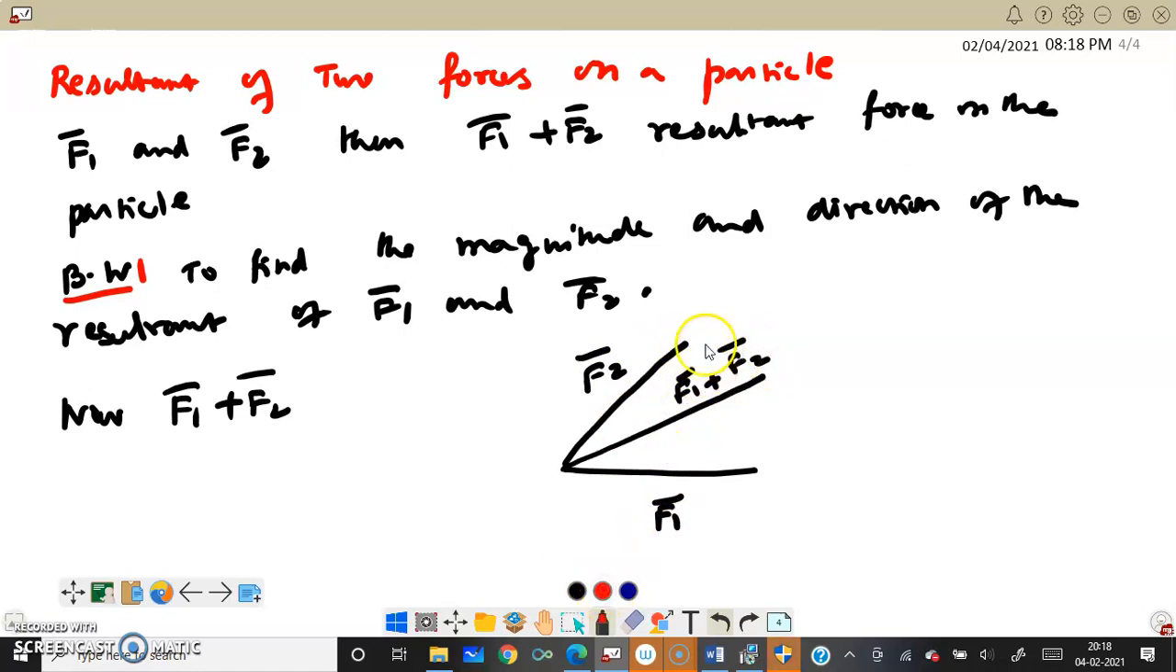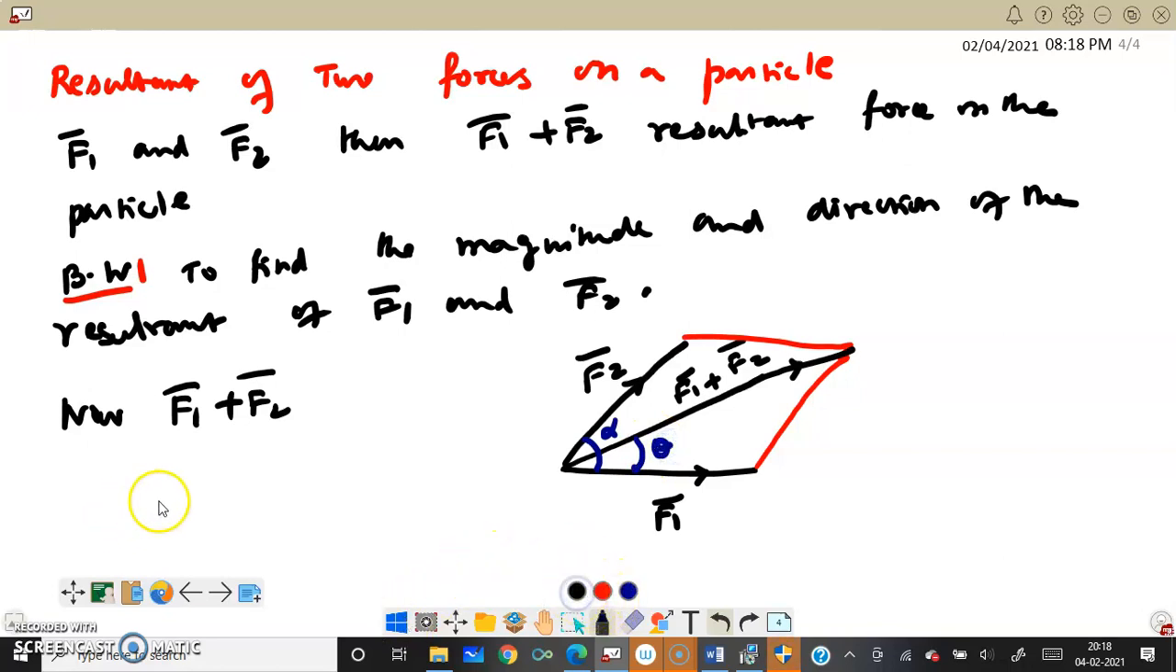So we can complete the parallelogram. We complete the parallelogram, and this is the force. We have to see the arrow mark: force F1, this is force F2, this is force F1 plus F2. The angle between these two forces is alpha. The angle between the resultant and F1 is theta.